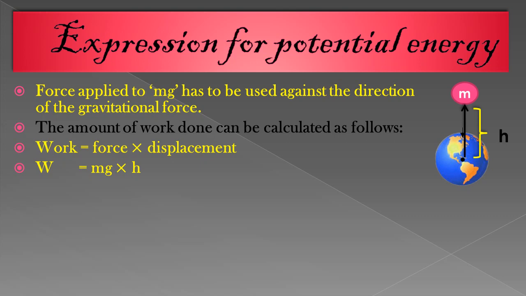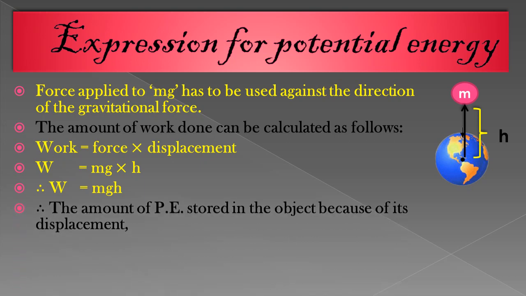Now force is what? Nothing but mass times gravitational force, and therefore W is equal to, we can write all together, mgh. So this is the formula for work done, and therefore the amount of potential energy stored in the object because of its displacement will be the potential energy. Okay, so potential energy will be mgh.